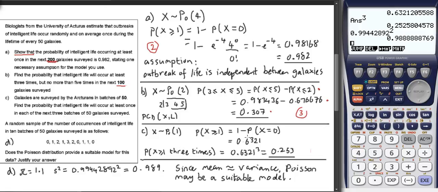Part C, again 3 marks. We get 1 mark for getting the value of it happening once, 1 mark for cubing it, and 1 mark for getting the right answer. So 3 marks. And the last part is just 2 marks. 1 for getting the right values for the mean and variance here, and 1 mark for this statement. And we have to have both parts of that statement. We have to say, since the mean equals the variance, the Poisson may be a suitable model. And that's the end of that question.